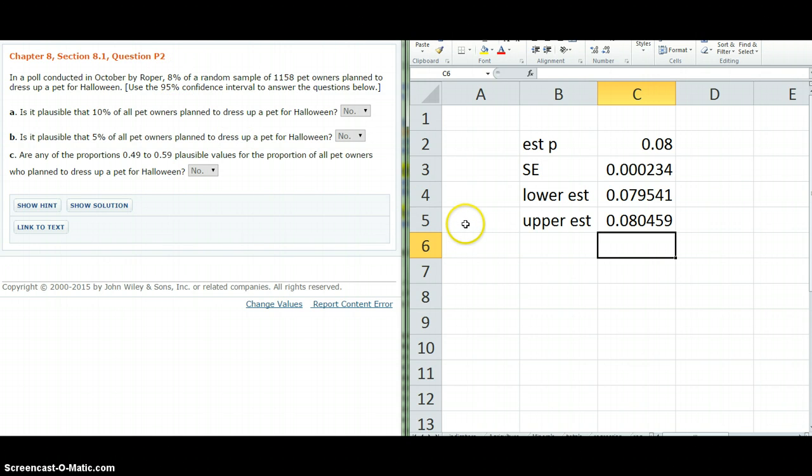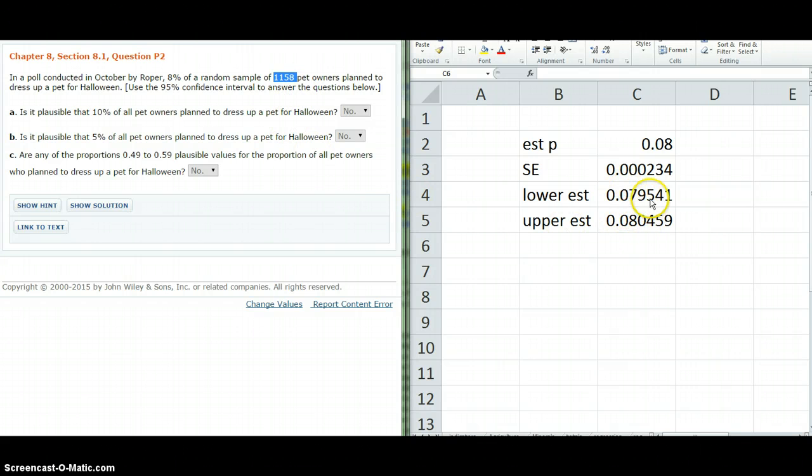Now there's some other things we should check. We should check that this sample size times p is at least 10, which it certainly is. It's well above 10. We should make sure this times 1 minus p, or 0.92, is at least 10, which it well is. It's over around 1,000.